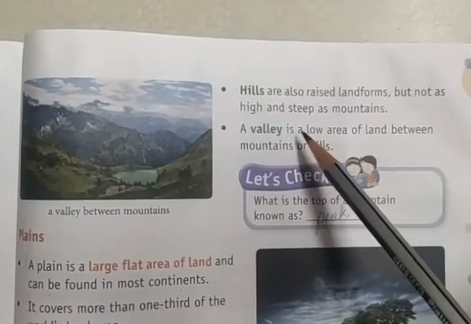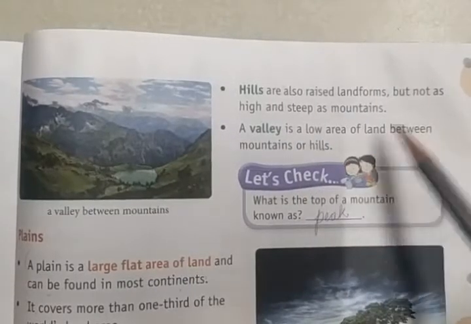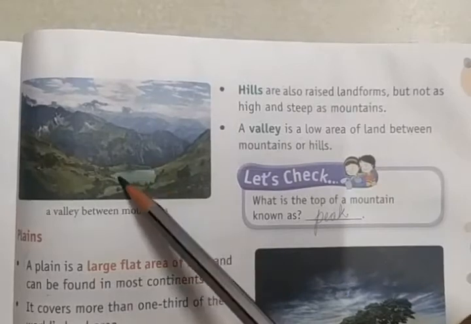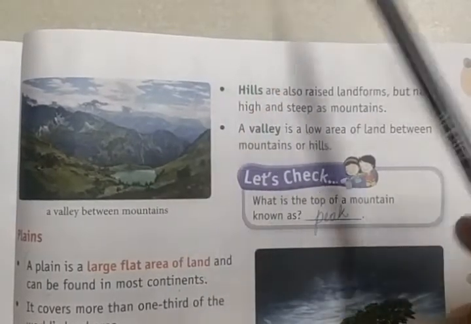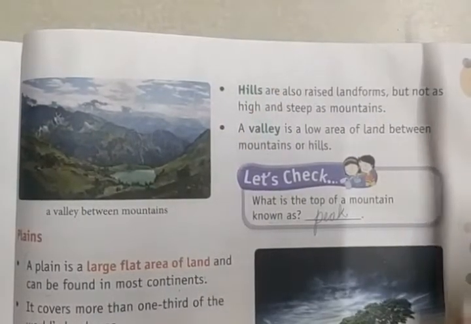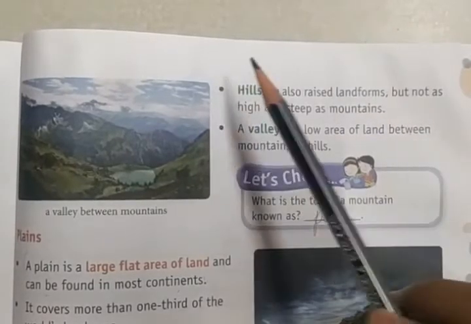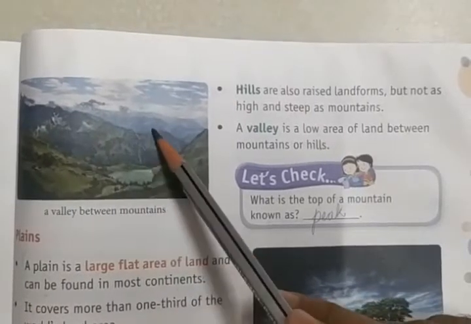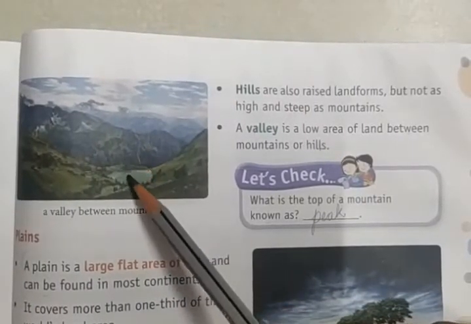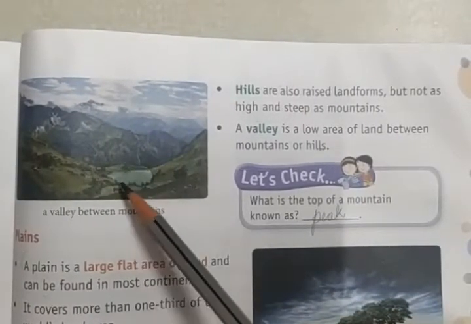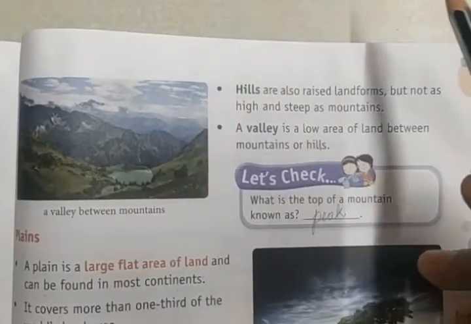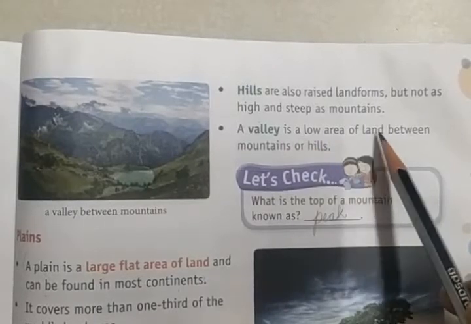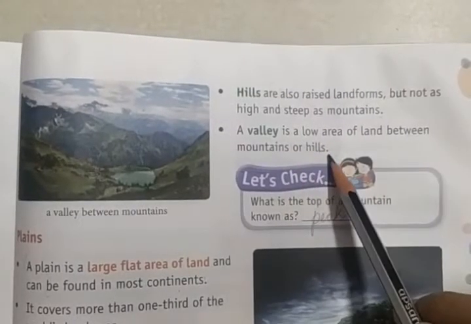A valley is known as the low area of land between mountains or hills. The space between the mountains or the hills is called a valley. A valley may be a water valley or a land valley. A valley is a low area of land between mountains or hills.